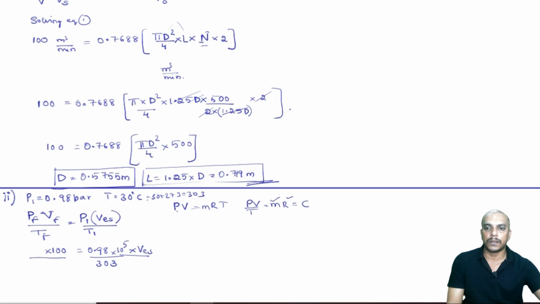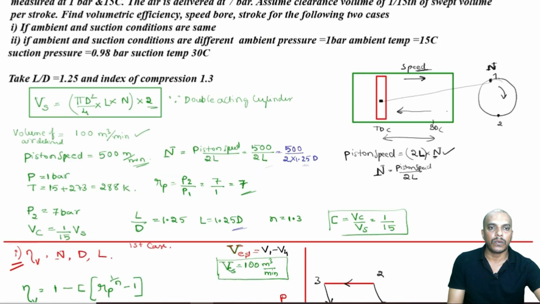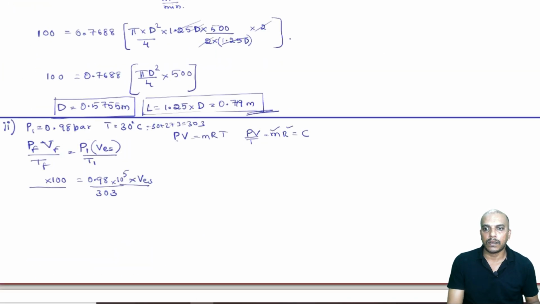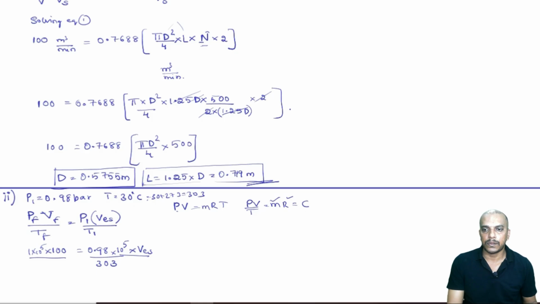Now, PF is I think 1 bar. So we have been given 1 bar and 15 degrees Celsius. So 1 into 10 power 5 if you want, and TF is 15 degrees Celsius. Now, 15 plus 273 is 288 Kelvin.